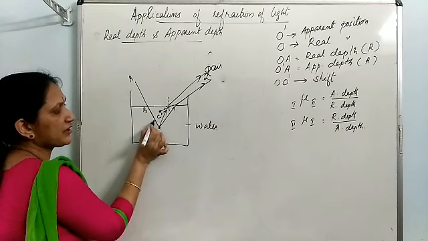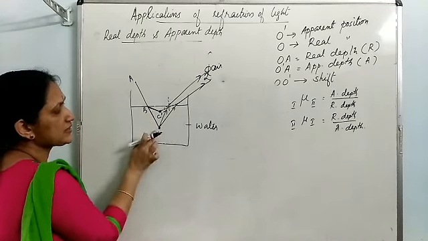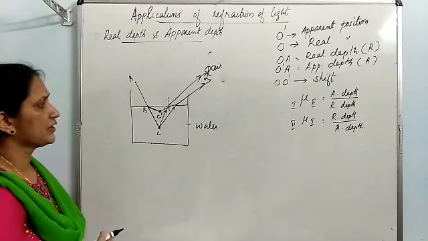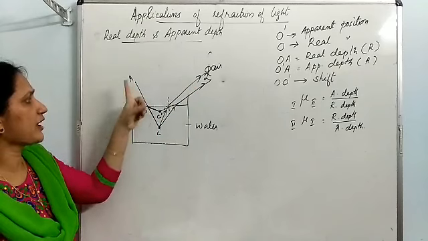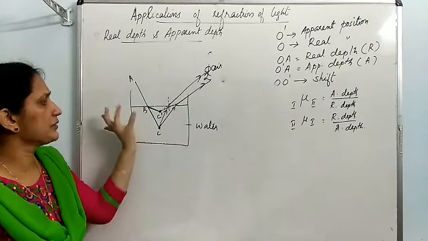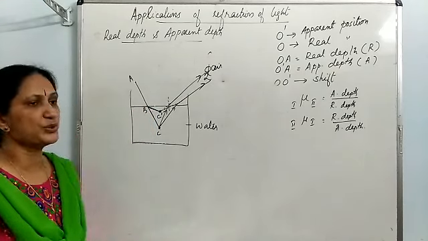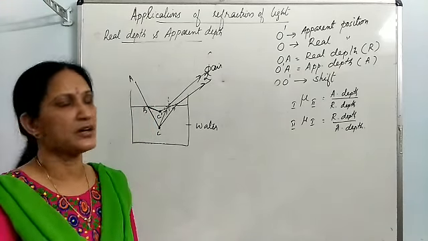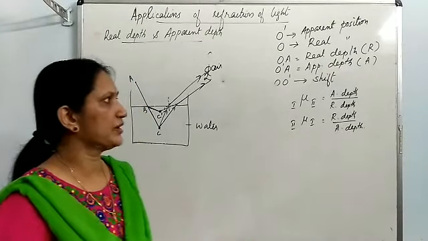Same thing happens with every point. So he will see the portion BC as BC dash. So the real stick is ABC, but the observer will see the stick as ABC dash. Meaning the portion under water BC will be seen as BC dash. This is due to refraction of light. So these are some effects of refraction in our day-to-day life that we observe.